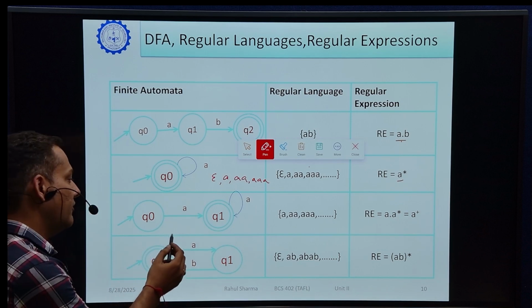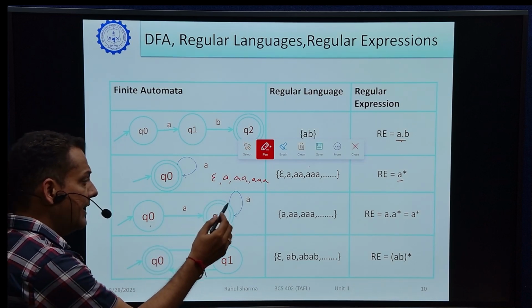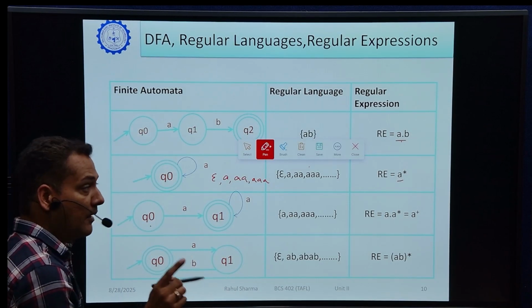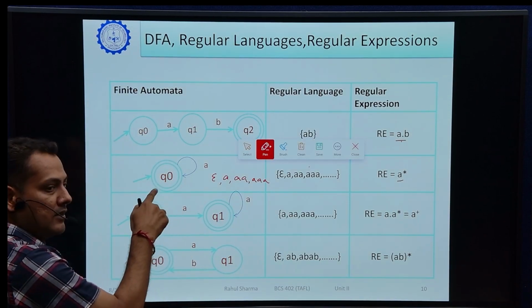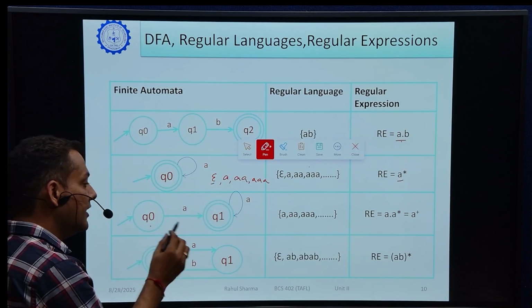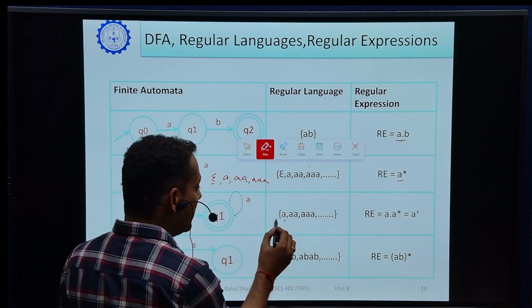This one is q0 to q1, and q1 is a final state. We can read from q0 to q1 with the help of a, and a is a self loop. So what will happen here? It will not accept epsilon. In the previous case, the initial state was also a final state, so epsilon was accepted. But in this case, we reach from initial to final with a single a, so a single a will be accepted.